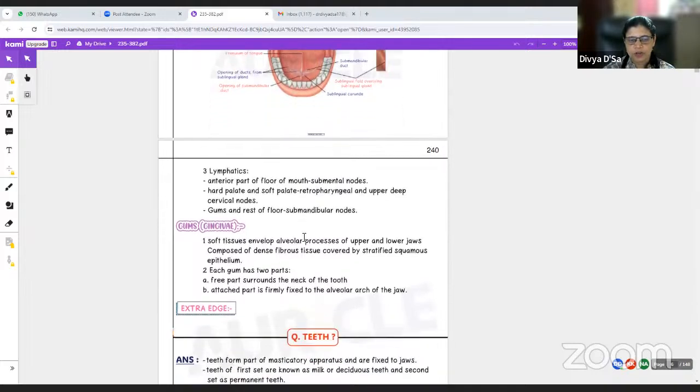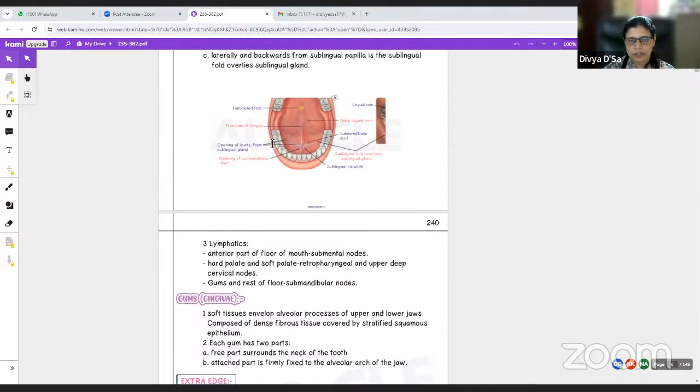So here, they are the soft tissues which envelop the alveolar process of the upper and lower jaws. It is mainly composed of dense fibrous tissue, which is covered by stratified squamous epithelium. Each gum now has two parts. The free part surrounds the neck of the tooth, and the attached part is firmly fixed in the alveolar arch of the jaw.